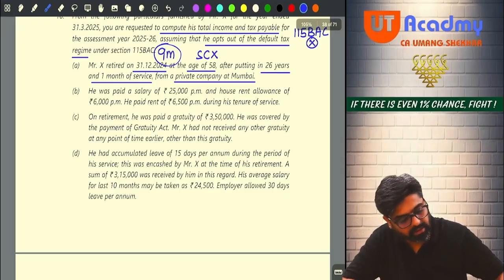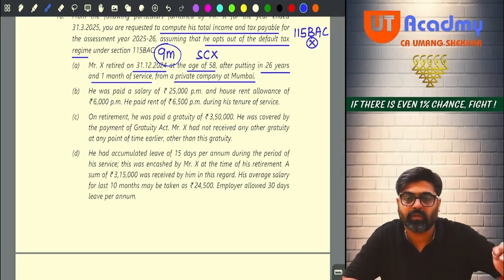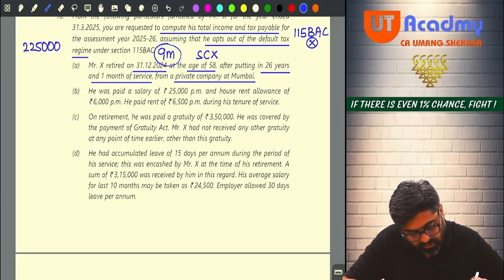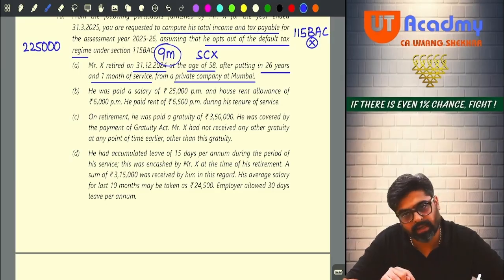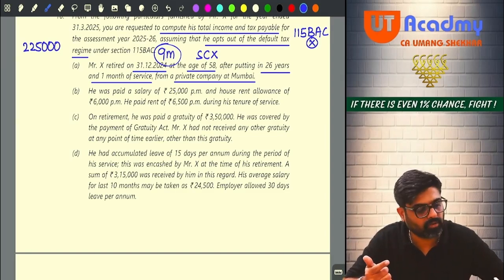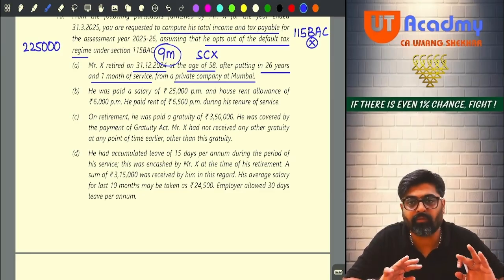So can I say salary 25,000 he is going to get for 9 months only? So 25,000 into 9 will be 2,25,000 salary taxable. Then he is getting HRA 6,000. From that HRA, is he going to get any exemption? Yes, because he is not following 115 BAC, his HRA will be exempt. So tell me how much exemption he is going to get? 6,000 HRA per month for 9 months only, so 54,000 HRA. Out of that 54,000, how much will be exempt?